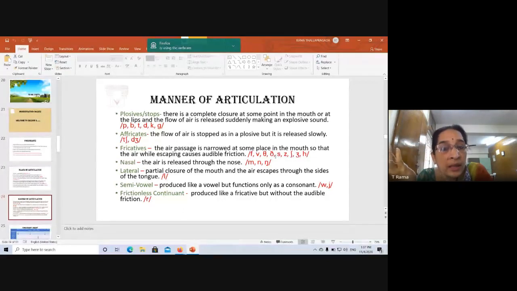You're not doing anything else, are you? You can try that continuously. You can say s. Then you can feel what happens there. You're releasing the air, that's it. And the air is creating this audible friction. That's it. The same way here, zzz. What happens is zzz. Again, the blade of the tongue goes up, touches the teeth ridge.